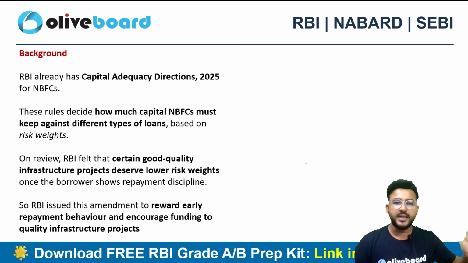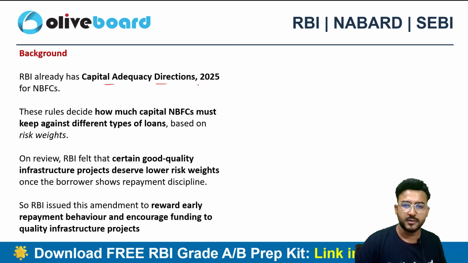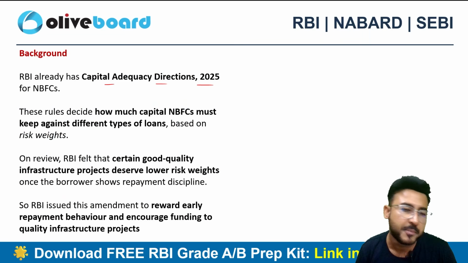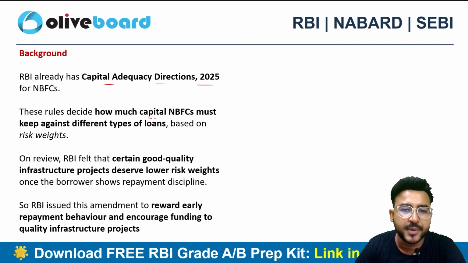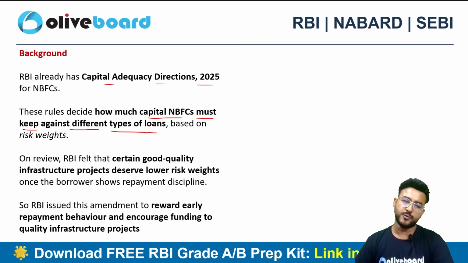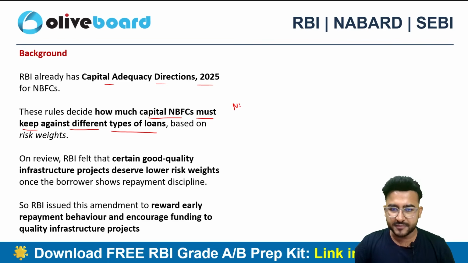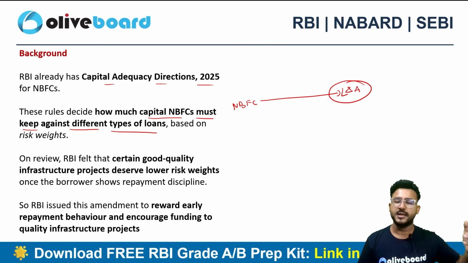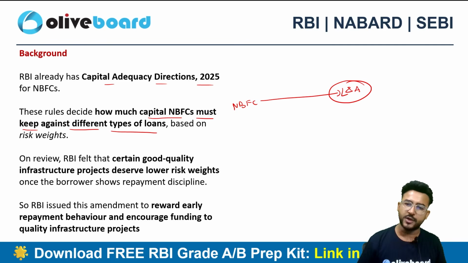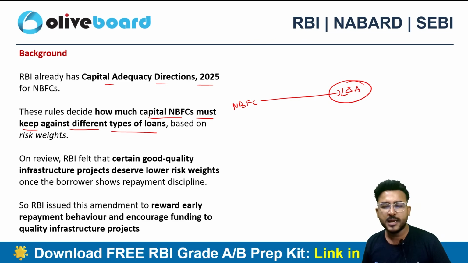So we were already having the capital adequacy direction related to 2025 for the NBFCs. This is just an amendment, okay? These rules decide how much capital an NBFC must keep against the different types of loans. So NBFCs are also giving loans and advances, right? And that is an asset for the NBFC. Why? Because these loans and advances help the NBFC generate future economic benefit in the form of interest and principal payments.